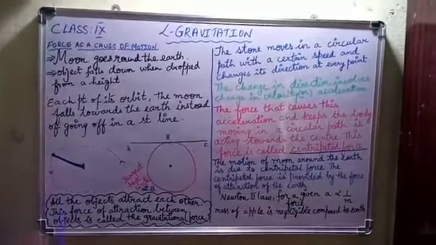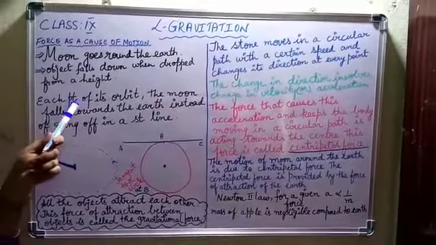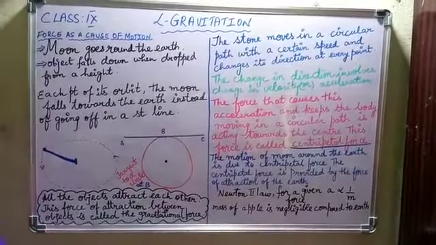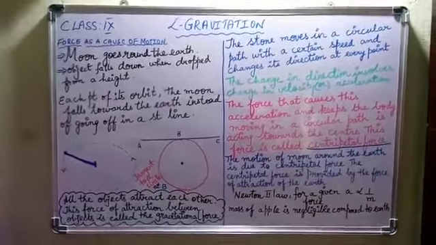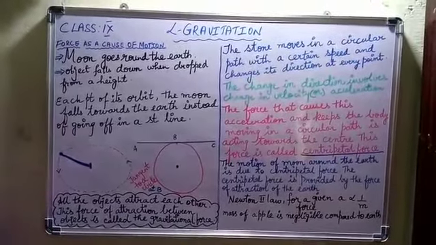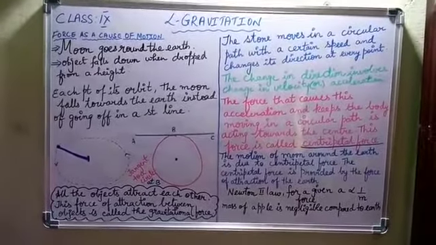When the moon goes around the earth, we know that not only the moon, even all the planets have their own orbits and they move in their particular orbit, right?